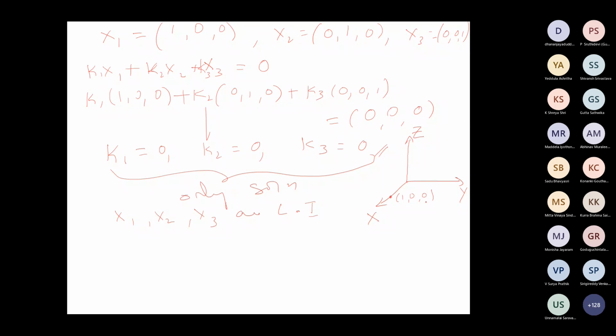It is also called i, or sometimes it is denoted as e1 or ex or identity, whatever. So this is the y-axis. So this will be 0, 1, 0. This is x1 that I have taken. This is x2. Correct? This is x2.